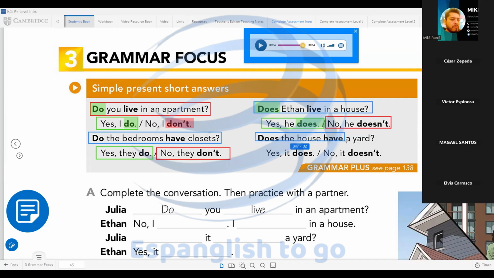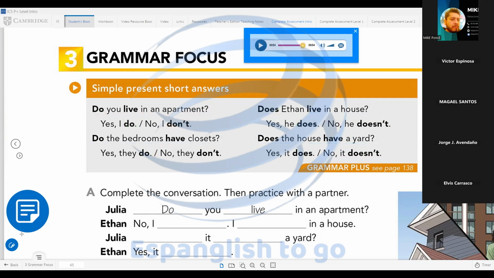It. Does the house have a yard? Affirmative option for answer. Yes, it does. Short answer. Or no, it doesn't. Negative. Okay, guys, this is the way to ask and answer questions with short answers in the simple present, auxiliaries do or does. Questions? No question, teacher.